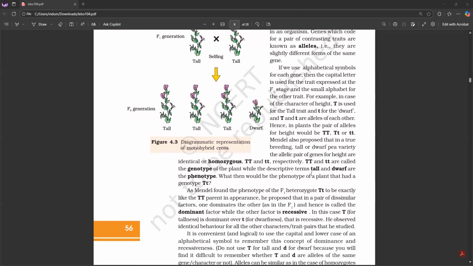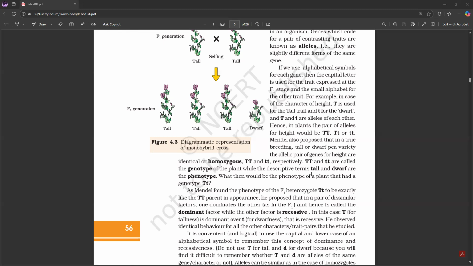If we use alphabetical symbols for each gene, then the capital letter is used for the trait expressed at the F1 stage and the small alphabet for the other trait. For example, in case of the character of height, capital T is used for the tall trait and small t for the dwarf. And capital T and small t are alleles of each other.